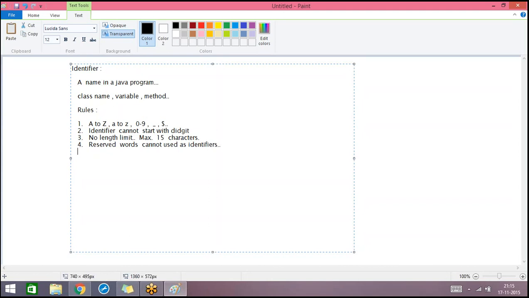This is another rule, and we have some predefined classes and interfaces. Predefined class and interface names can be used as identifiers. All the predefined class names and interfaces also can be used as identifiers, but generally this is not recommended. And another one is generally identifiers are case sensitive. They are case sensitive.